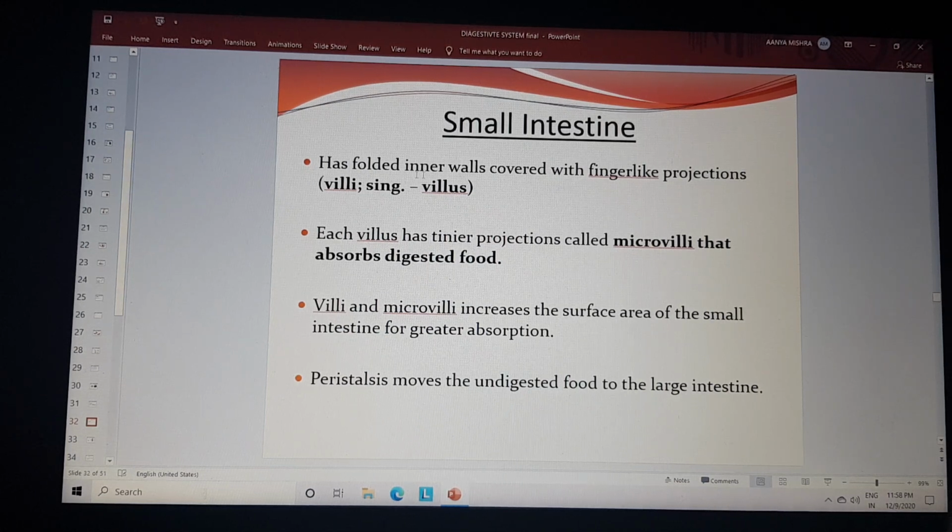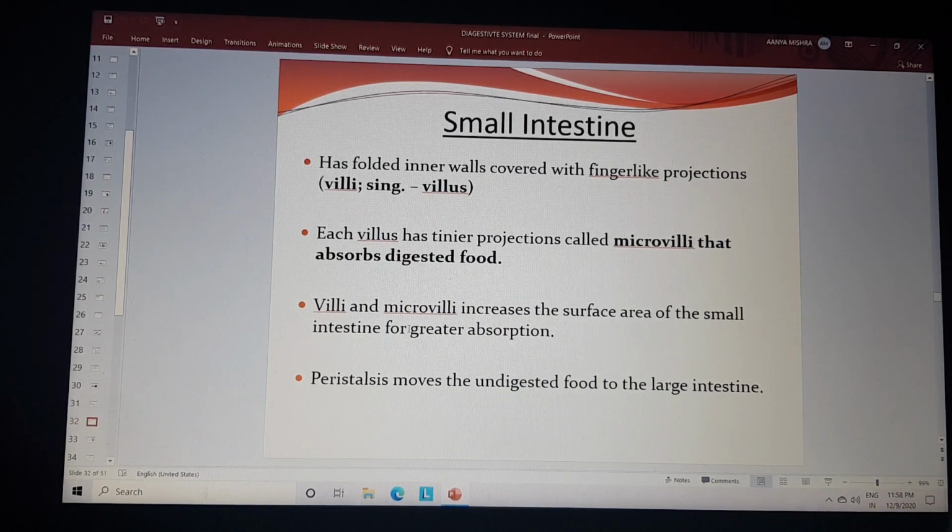The small intestine has folded inner walls covered with finger-like projections called villi, or singularly, a villus. Each villus has tinier projections called microvilli that absorb the digested food. Villi and microvilli increase the surface area of the small intestine for greater absorption.